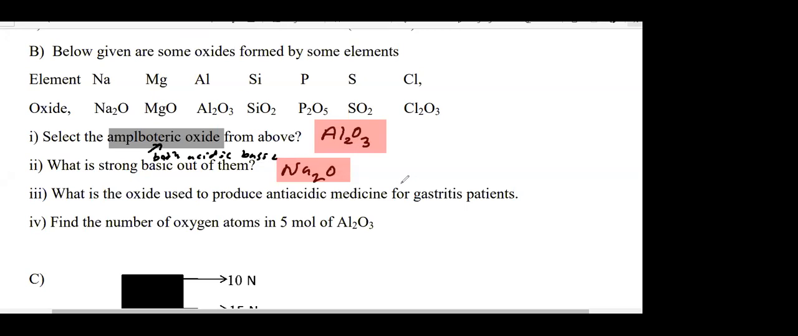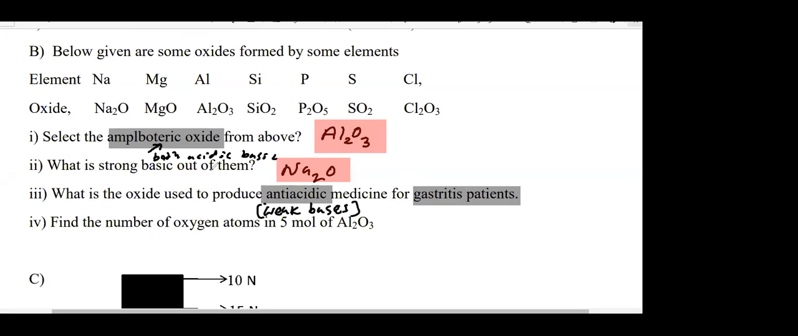Number 3, what is the oxide used to produce antacid? What are antacids? For gastritis, they use antacids. Antacids are not acids. They are weak bases, as in the brackets right below antacid: weak bases or basic oxides.